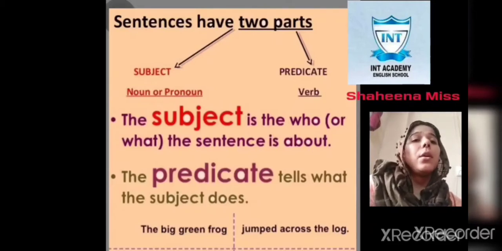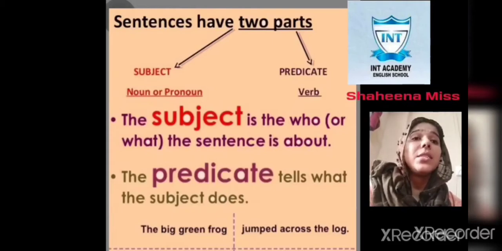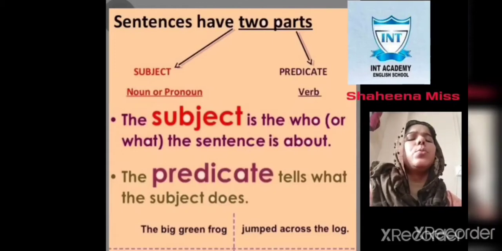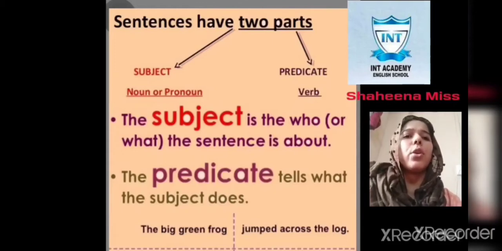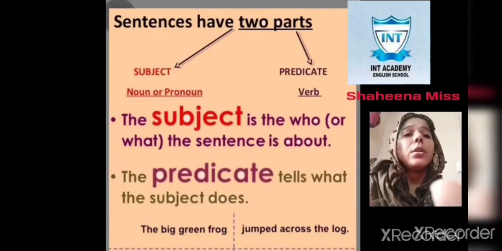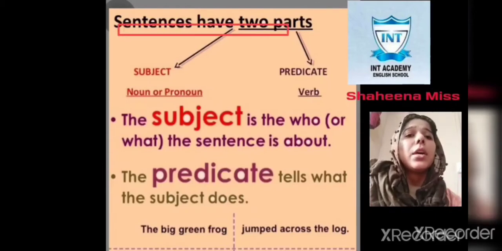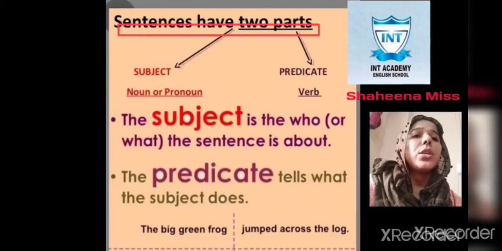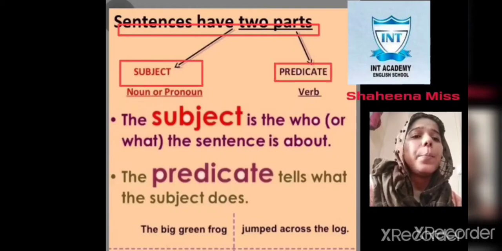Okay. Now, you know there is a sentence, but do you know that a sentence has some parts? Maybe you know, but we will revise it for the sake of knowledge bridging. So you can see a sentence has two parts, which are the subject and the predicate.